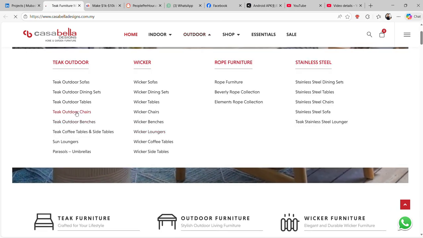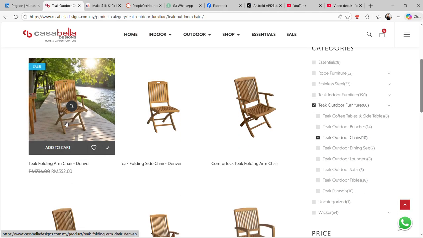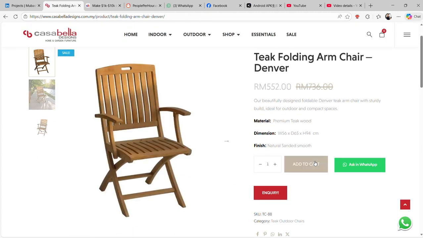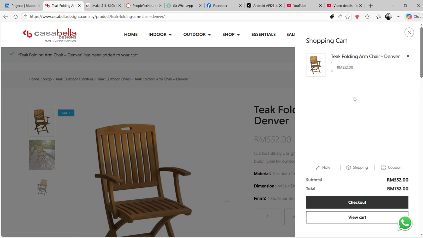I will add the outdoor chair. Select this or simply add to cart. It is in the cart. Before that, when I clicked on add to cart, it showed in the cart and suddenly it was gone from the cart.